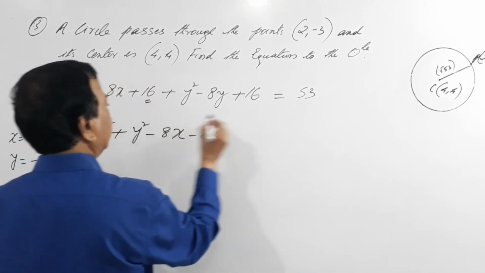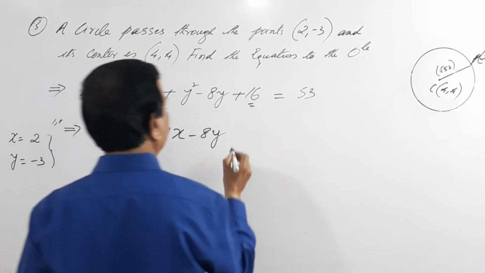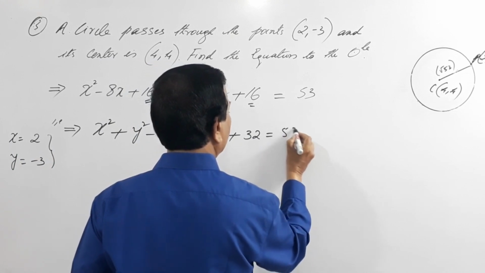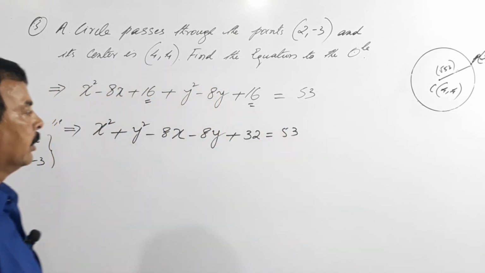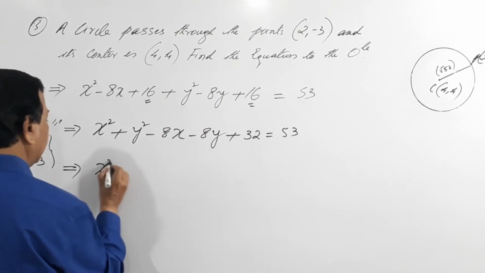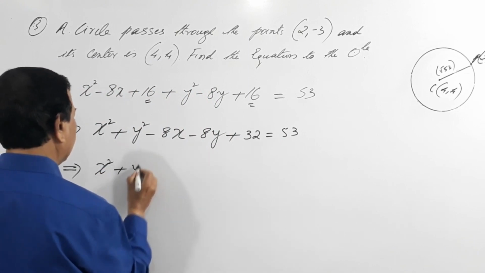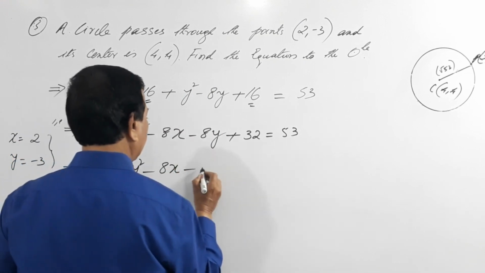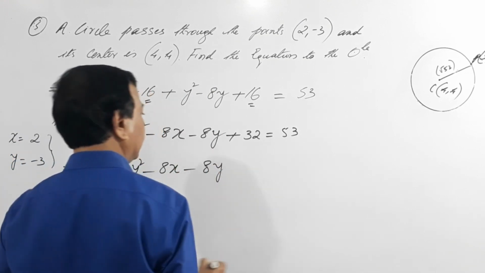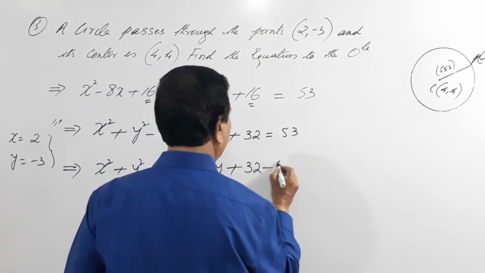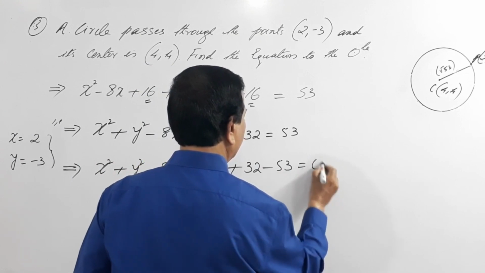We have plus 16 here, and plus 16 will become plus 32, plus 32 equals 53, right? So next step, that is x square plus y square minus 8x minus 8y plus 32 minus 53 equals to 0.